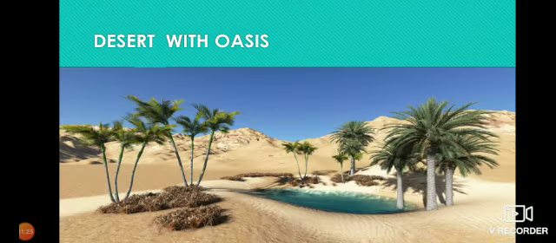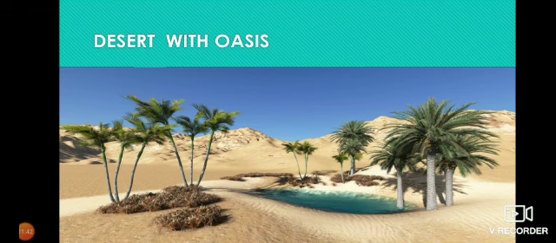What you are seeing here, children? Yes, it is desert. What do you mean by a desert? A desert is an area of barren land with extremely low rainfall.